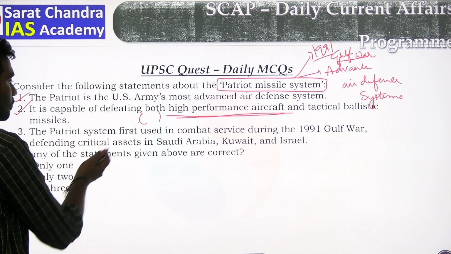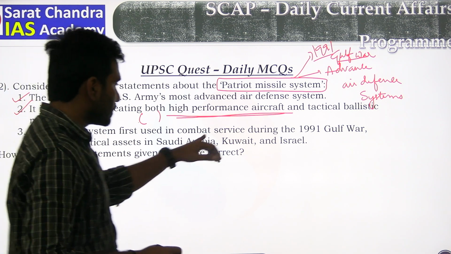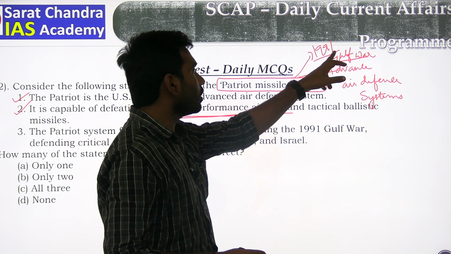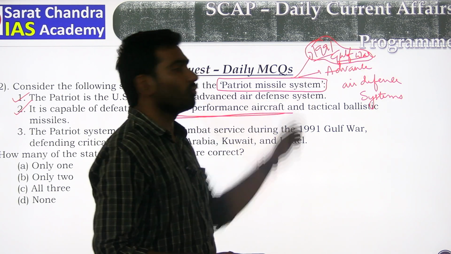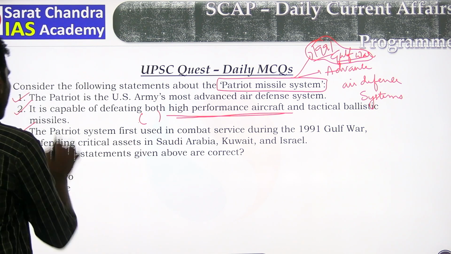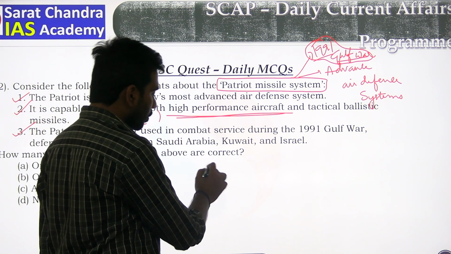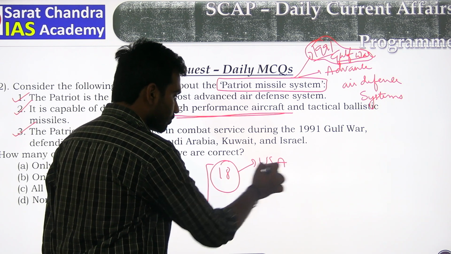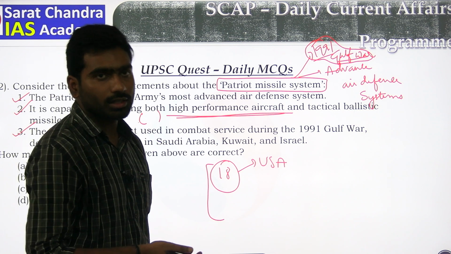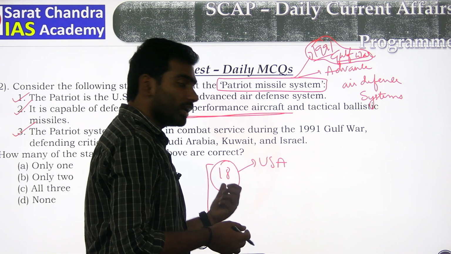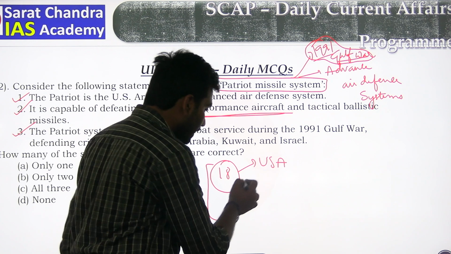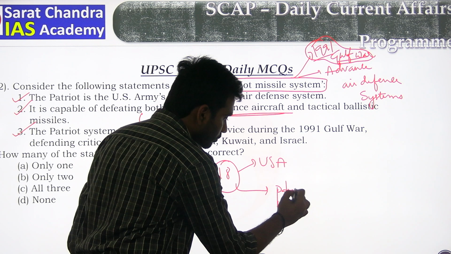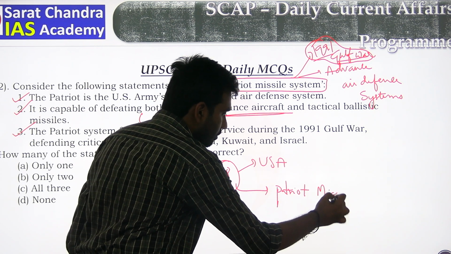Third one, the Patriot system was first used in combat service. Yes, these missile systems were initially used by USA in the war called 1991 Gulf War. Okay, so this statement is also correct. But in recent developments, 18 countries including USA currently possess such a Patriot missile system.